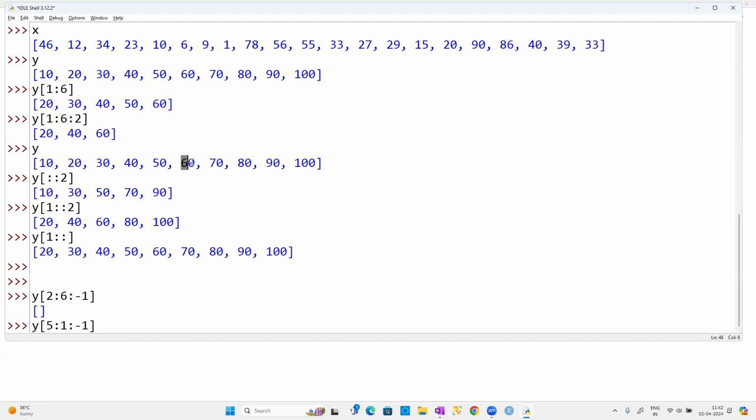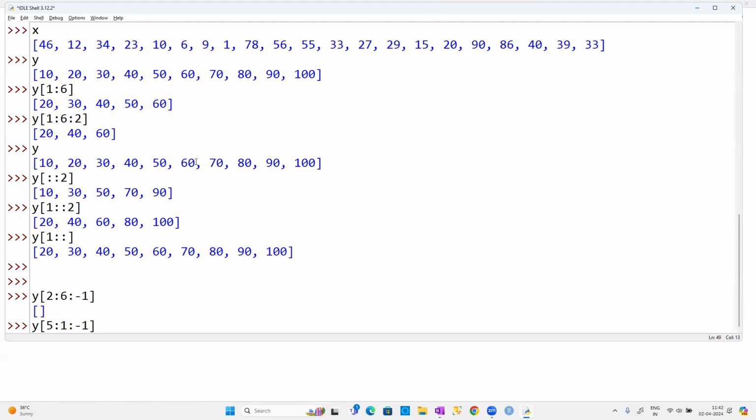In the earlier case, it was 5 plus 1, which is 6, 6 plus 1, 7, 7 plus 1, 8, 8 plus 1, 9. Now it is in reverse order, guys. Start from here, and I'm asking to take a step of -1. So 5 minus 1 is 4. 4 minus 1, 3. 3 minus 1, 2. 2 minus 1, it is going to be 1, guys. But don't include the 1.